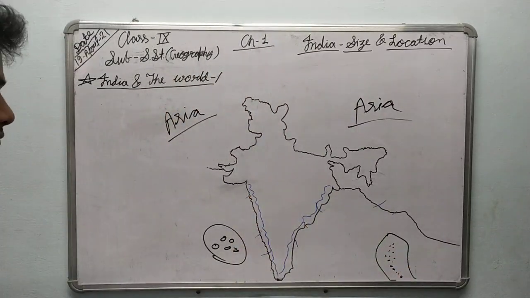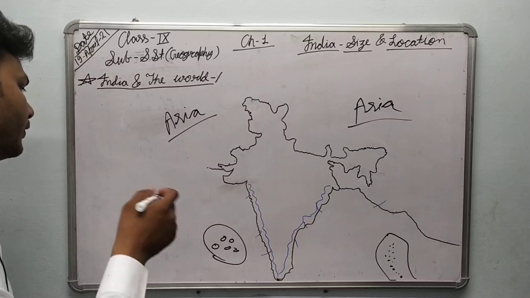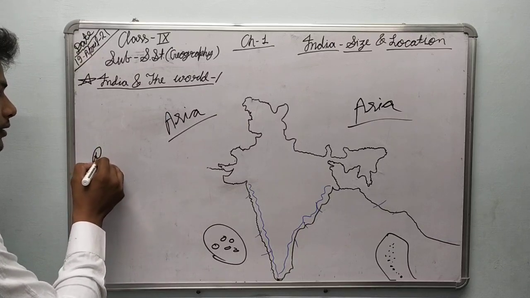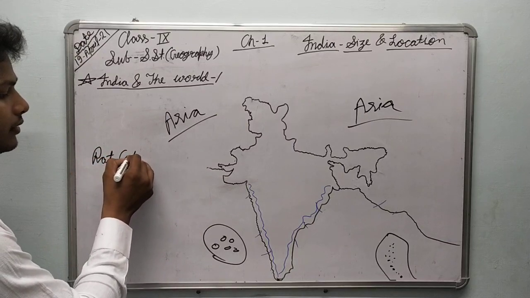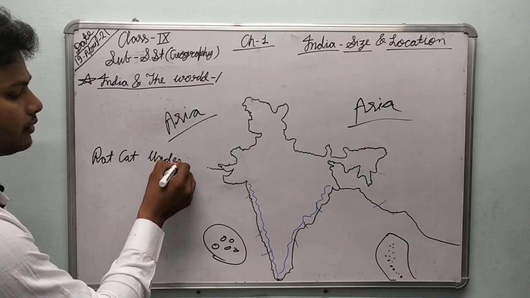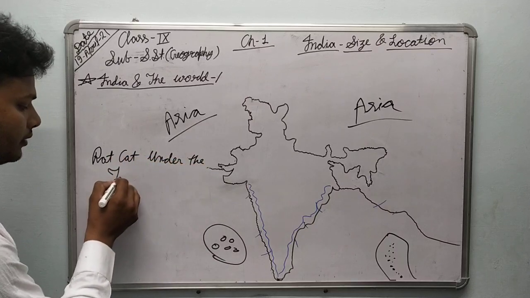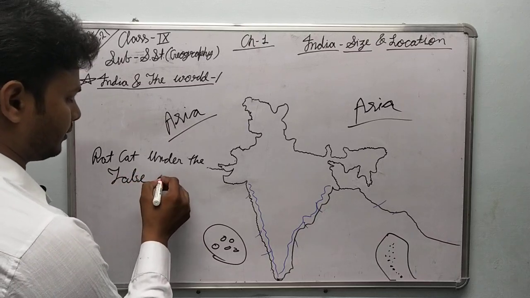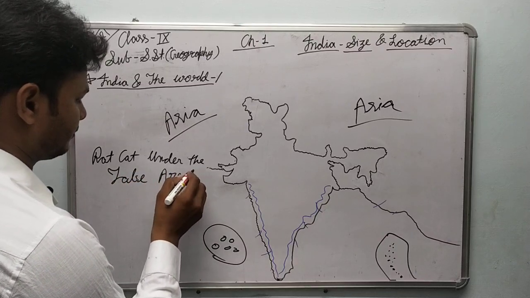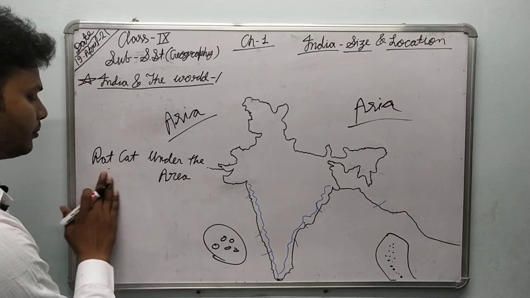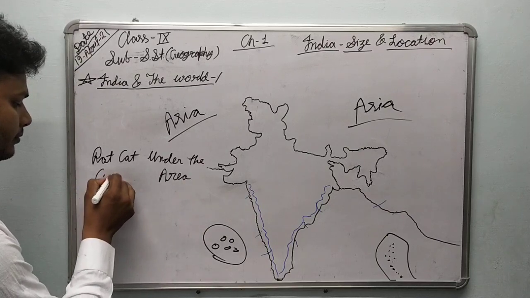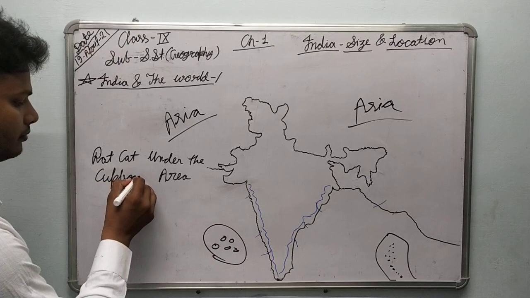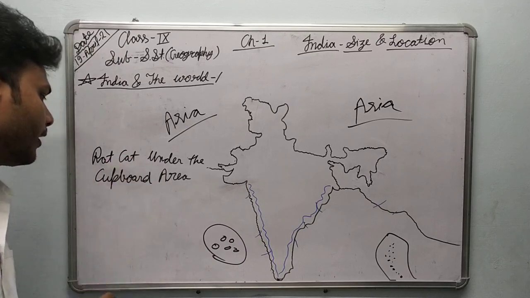In the last class I gave you: rat, cat, under the table area, under the cupboard area.